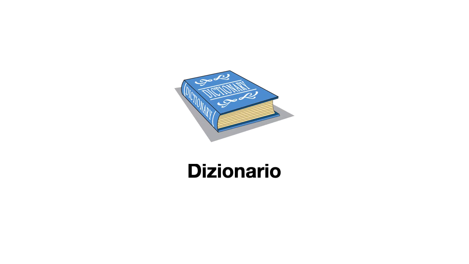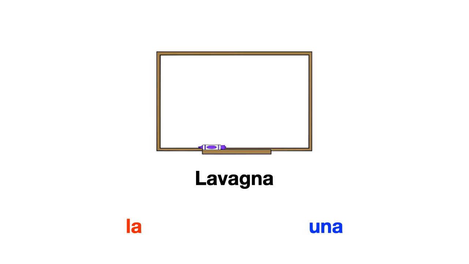Questo è un dizionario. Dizionario, dictionary. Same case as computer. It's masculine and it does not begin with S plus consonant, GN, Z, or vowel. So, il dizionario, un dizionario. Questa è una finestra. It's feminine and does not begin with vowel. So, la finestra, una finestra. Questa è una lavagna. Same case as finestra. La lavagna, una lavagna. Lavagna does not begin with vowel and it's feminine.